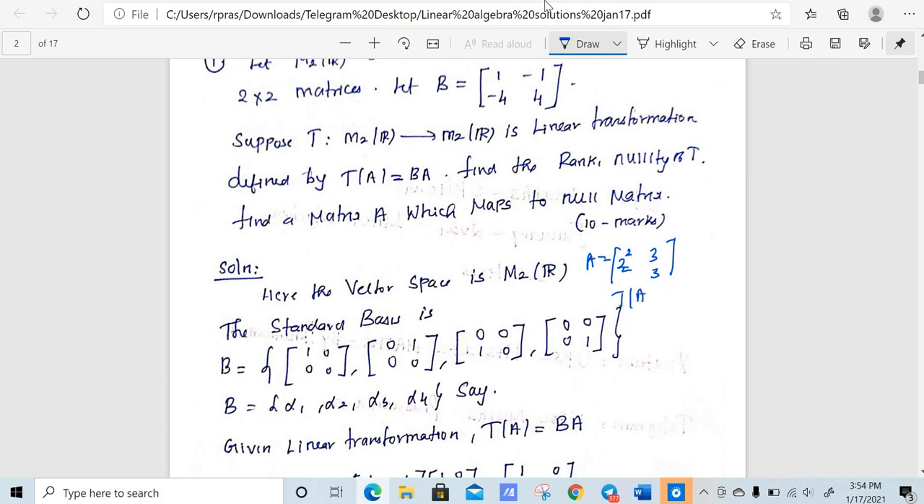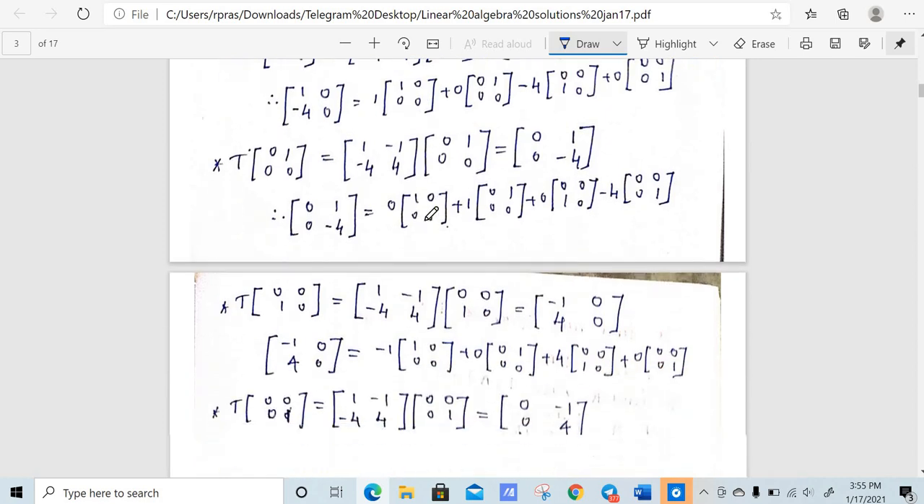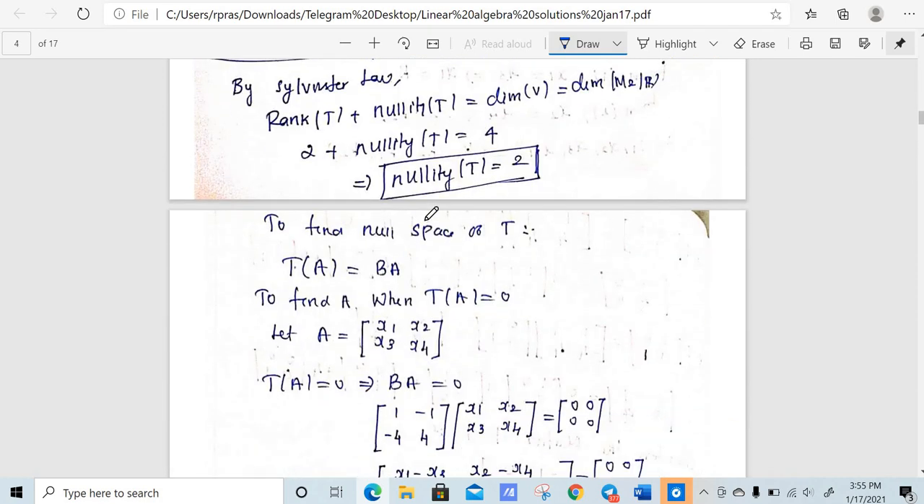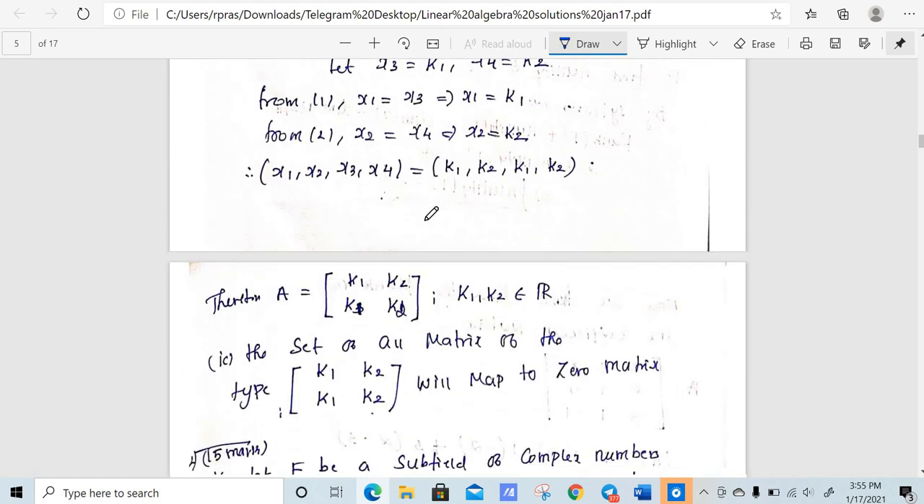So what is T of A? T of A is B into A. What is B? 1, minus 1, minus 4, 4, into A, which is 2, 2, 3, 3. This turns out to be 0, 0, 0, 0. You can see 2 minus 2, 3 minus 3, minus 8 plus 8, minus 8 plus 8. So all those matrices of the form K1, K1, K2, K2 will be mapped to the 0 matrix. Very easy problem. This carries 10 marks. Now we'll move on to the second problem.